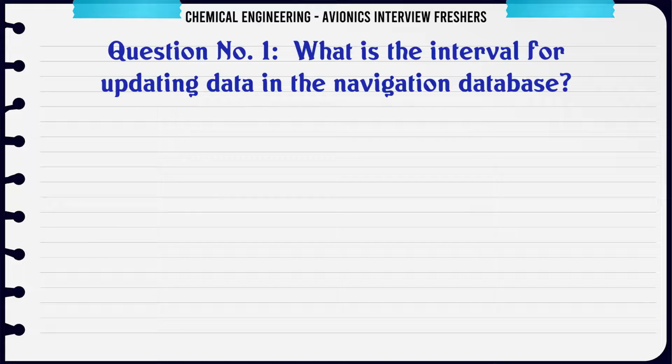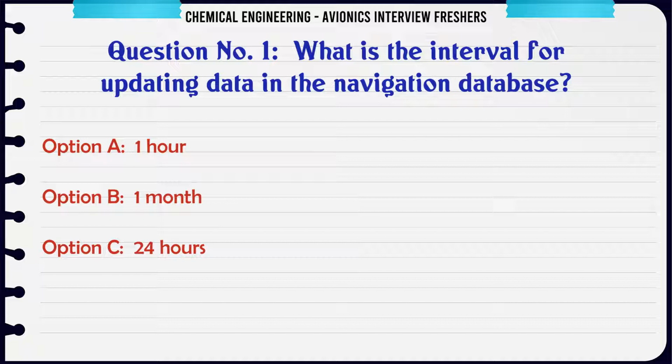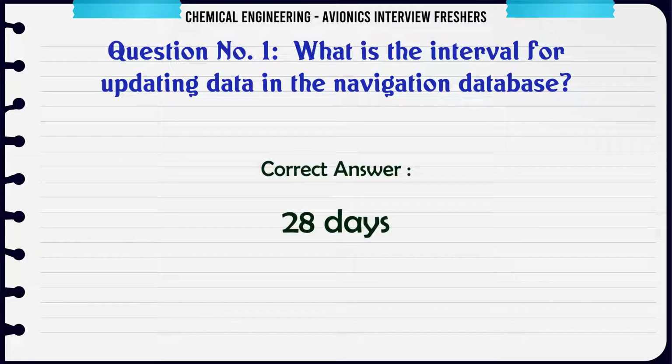What is the interval for updating data in the navigation database? A. 1 hour. B. 1 month. C. 24 hours. D. 28 days. The correct answer is 28 days.